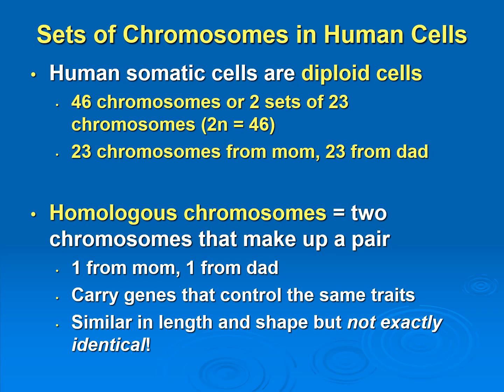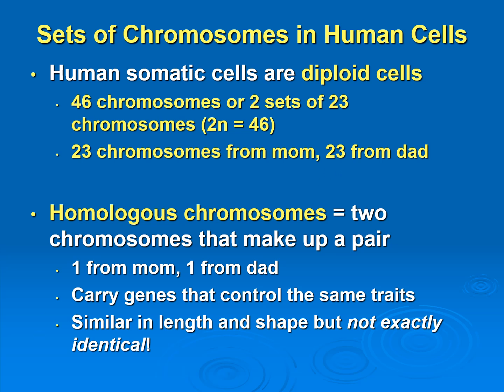Okay, so our somatic cells are going to be diploid, and so they have 46 chromosomes, or two sets of 23 chromosomes. That just means that if you're looking at a skin cell or a heart cell, liver cell, whatever, they would each have 46 chromosomes, and 23 of the chromosomes came from your mom, and 23 of the chromosomes came from your dad.